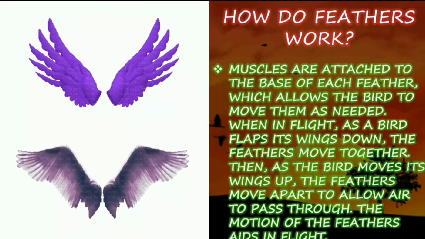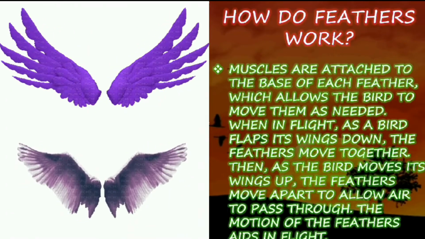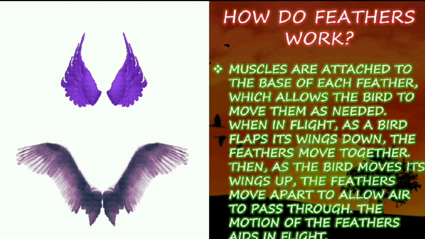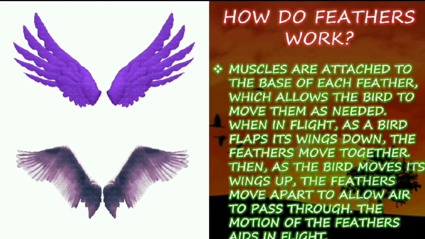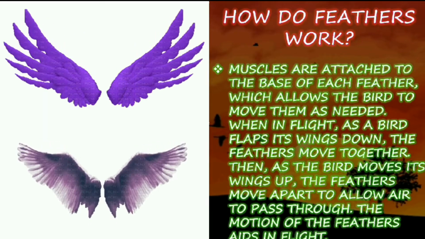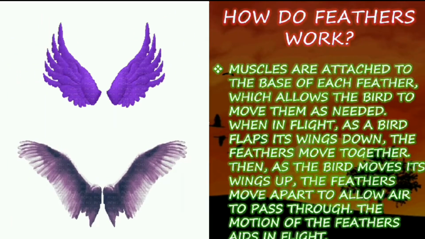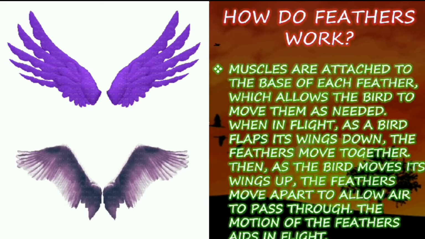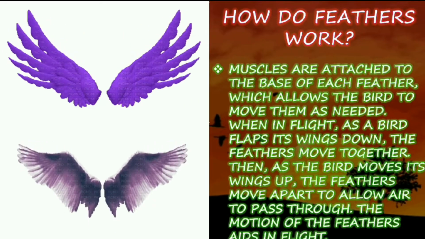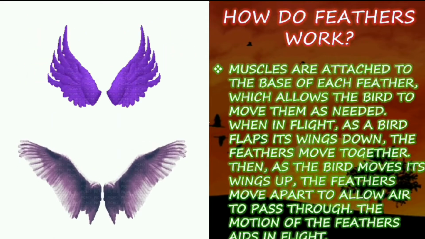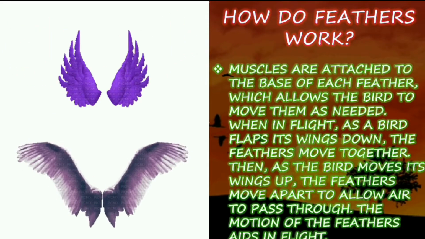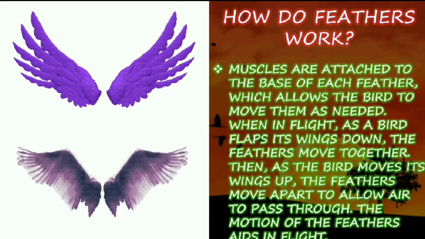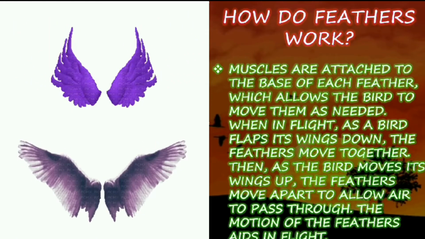How do feathers work? Muscles are attached to the base of each feather, which allows the bird to move them as needed. When in flight, as a bird flaps its wings down, the feathers move together. Then, as the bird moves its wings up, the feathers move apart to allow air to pass through. The motion of the feathers aids in flight.